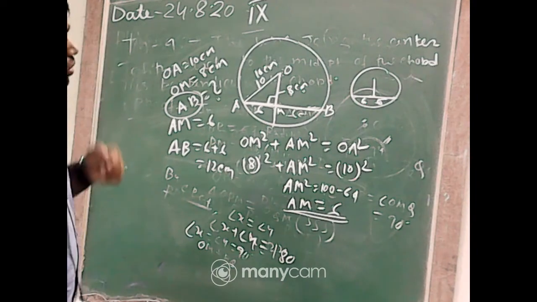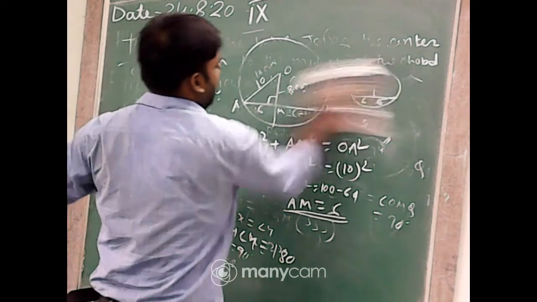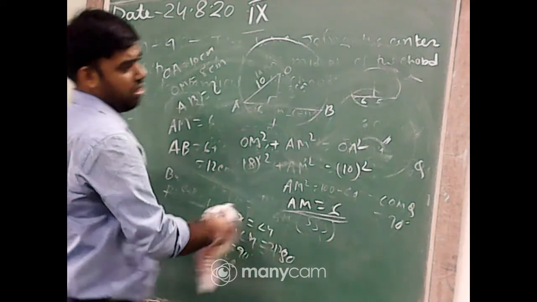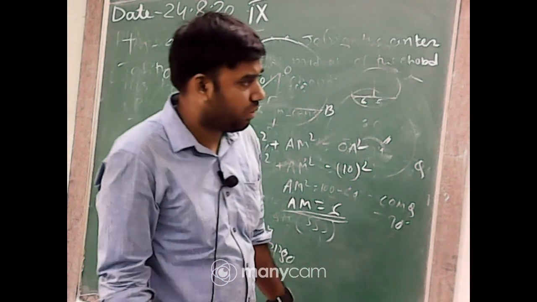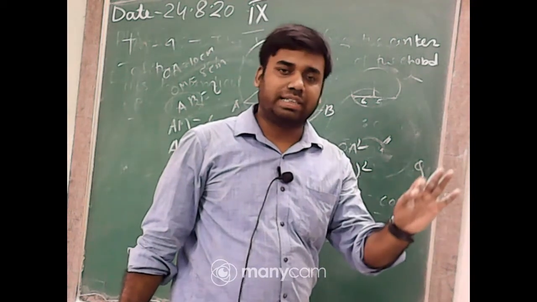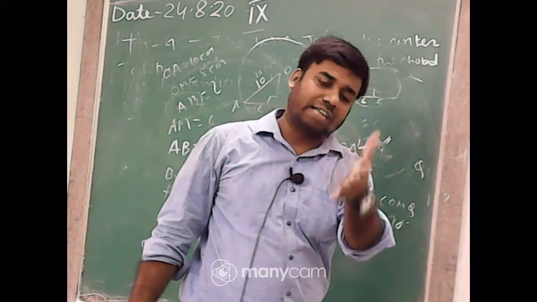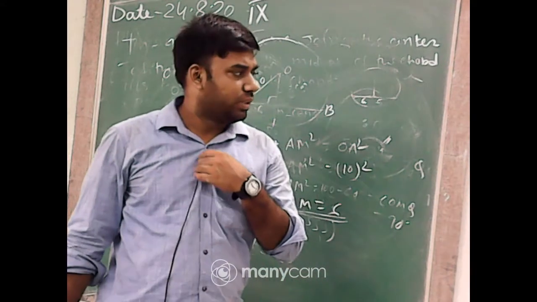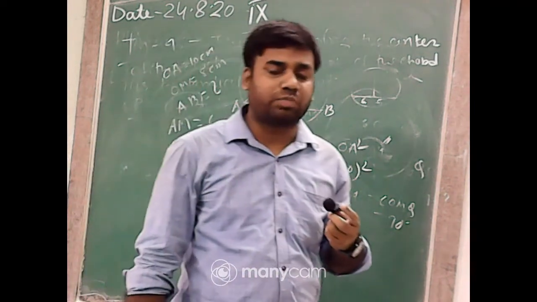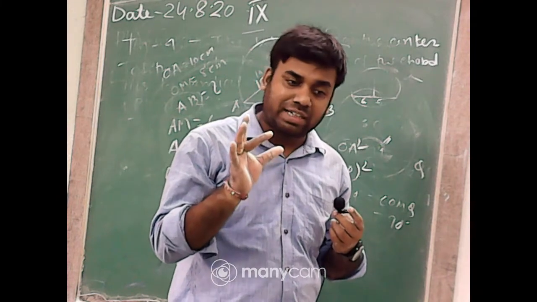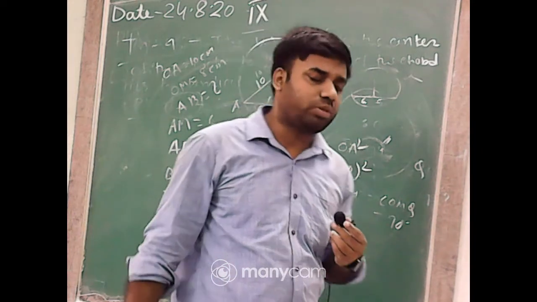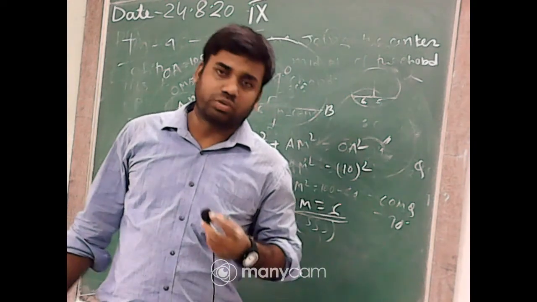Okay, so students, today up to this, and next class we will continue. The angle between radius and chord is always 90 degrees. At that time you can apply the Pythagoras theorem. Yes, I have also used the Pythagoras theorem, but the concept is wrong: after deriving the PQ one part, I doubled it. I must apply the Pythagoras theorem, otherwise I cannot solve this question. Okay, thank you, bye.